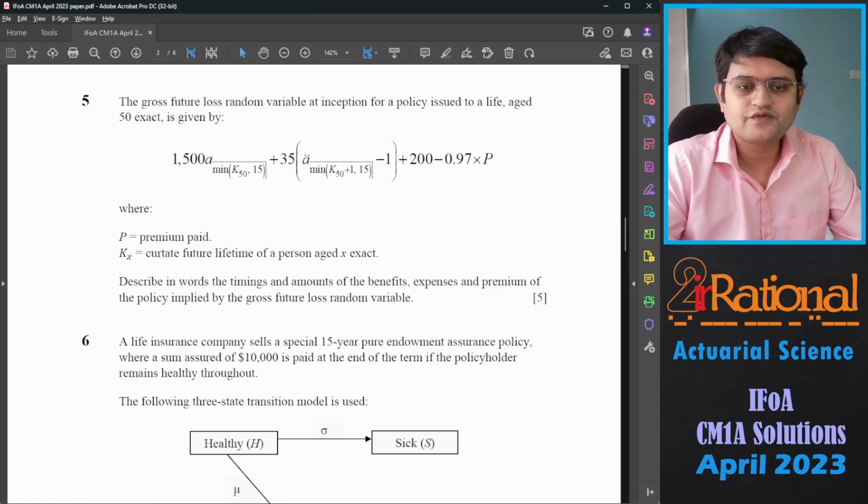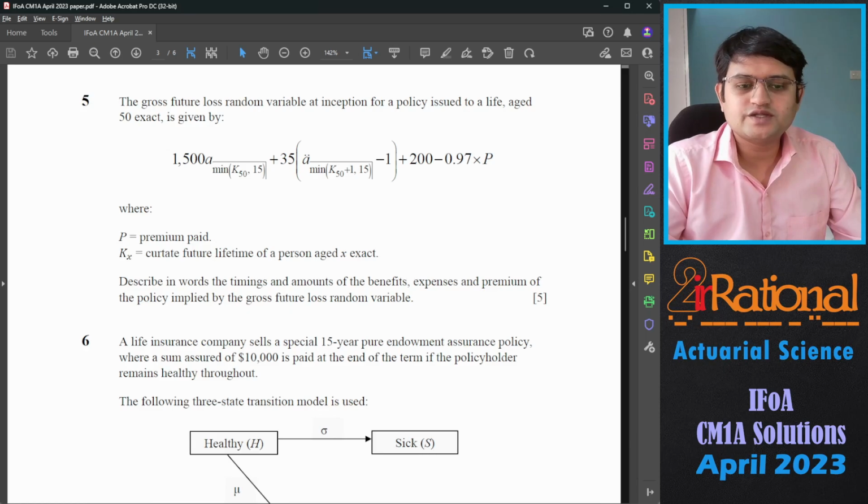And we have 35 A due minimum of K50 plus 1, 15 minus 1. So that must be the renewal expense, that is except for the first year, plus 200, that becomes the initial expense, minus 0.97 into P. So we have a single premium where commission, or you can say initial expense, is 3% as well.